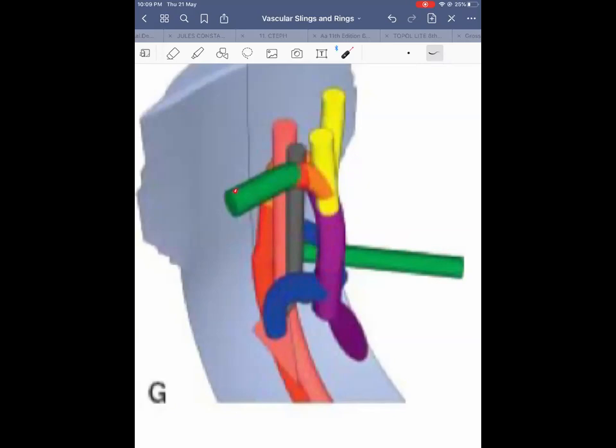And you can see here this right seventh intersegmental artery moves more superiorly, changes its direction, and connects via the remaining dorsal aorta and the fourth aortic arch to the third aortic arch. And this becomes the brachiocephalic artery. This entire thing becomes the right subclavian artery. So the right subclavian artery is formed by the right seventh intersegmental artery, the remnant of the right dorsal aorta, and the right fourth aortic arch.